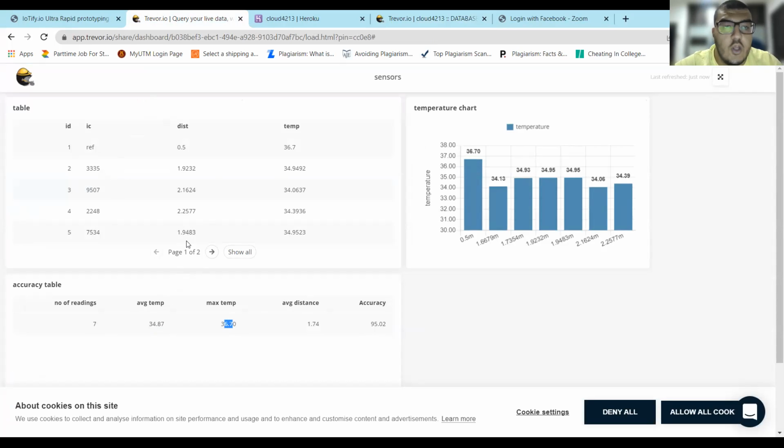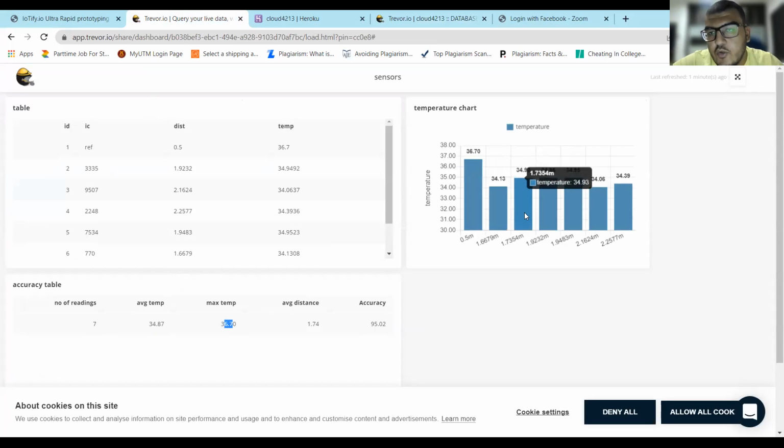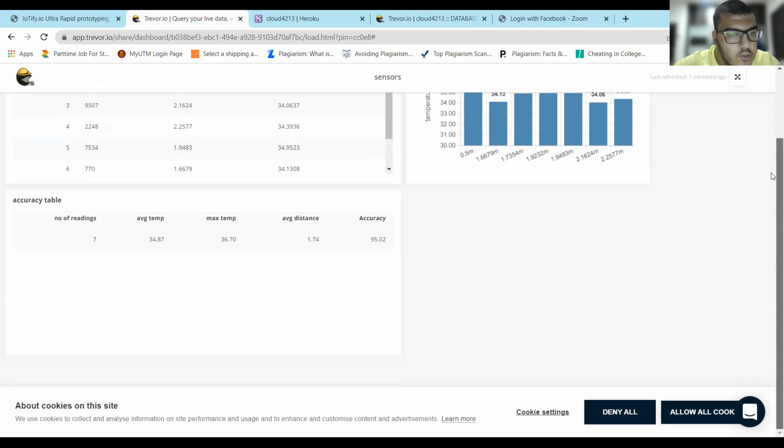And now since we have a lot of readings, let's see how our table view has changed. As you can see, it's a pretty good design for our table. You can go right or left, or you can choose to show all and scroll through it. And as you can see here, we can still view the whole graph or bar chart. So this is our dashboard and our database for milestone 4.